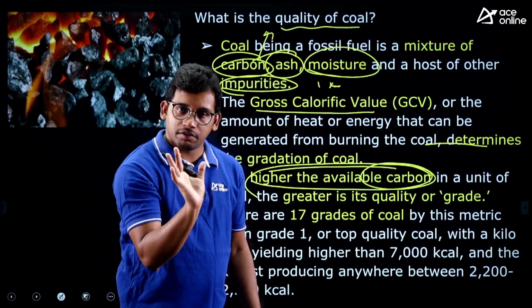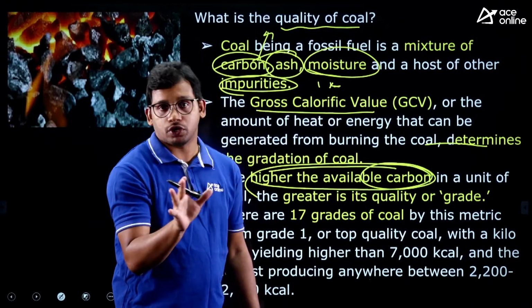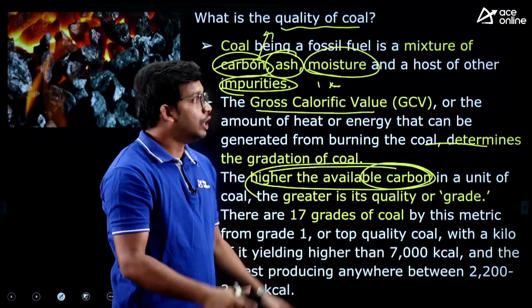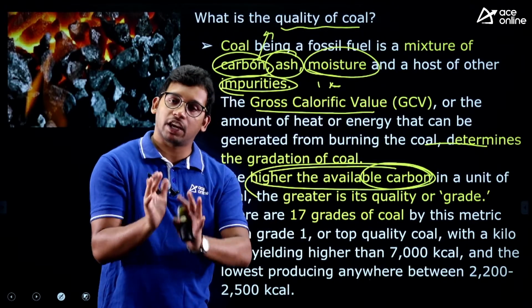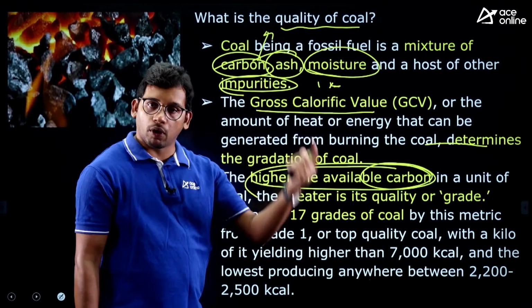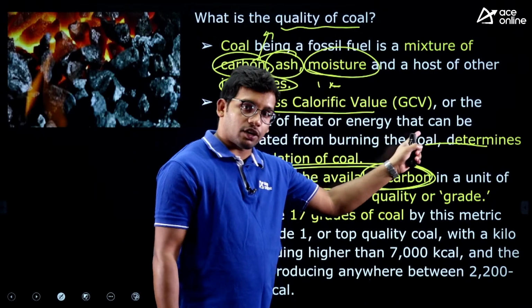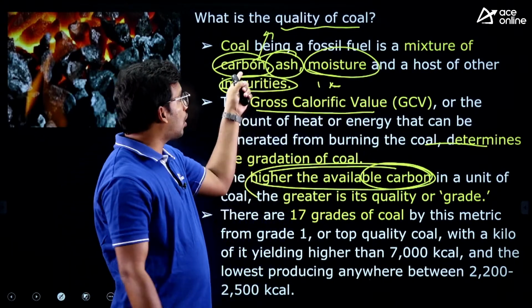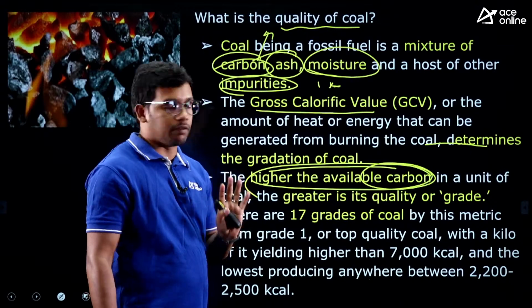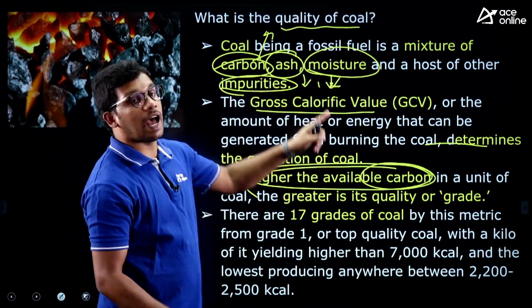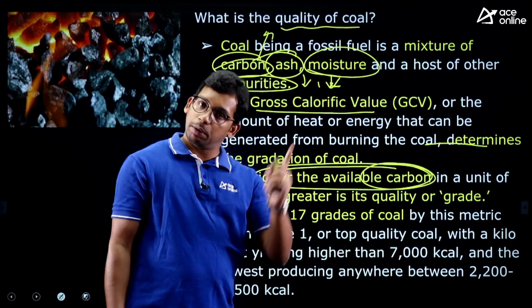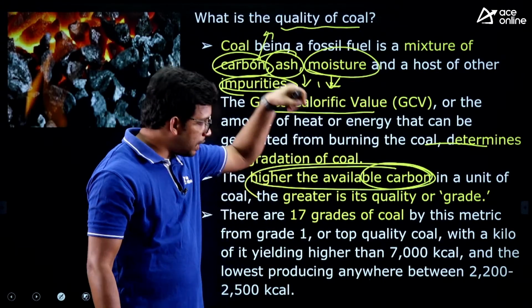Understand, I have also made one question that you need to answer at the end. If there is a high amount of carbon in a kg of coal, it means it is high quality. Not only gross calorific value, but also a high amount of carbon is a sign of good quality. And low ash and low moisture. Carbon should be more; ash and moisture should be less.